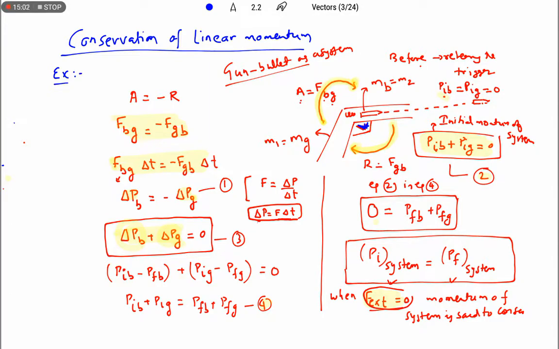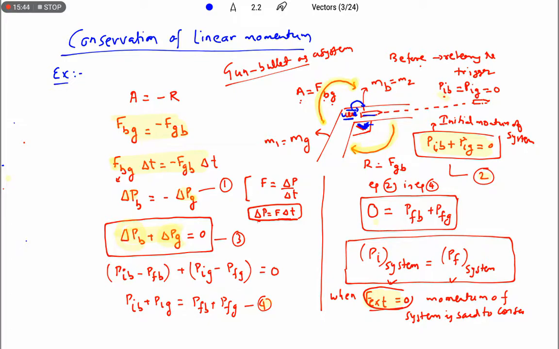This force, whatever the pressing force, is not responsible for the motion of the bullet. Already in the gun, the compressed spring will be there and it will be released. When this releases, this energy is converted, or this energy will be given to the bullet. Whatever force I am applying on the trigger is not an external force; it is very less force, almost equal to 0 compared to the force exerted by the spring on the bullet. Okay? So this is about the law of conservation of linear momentum.